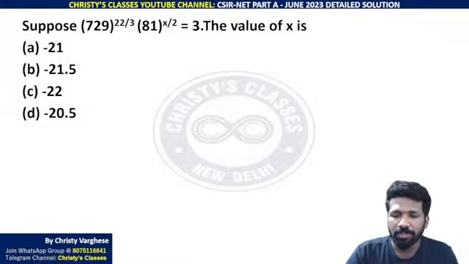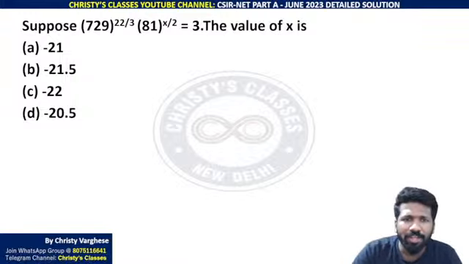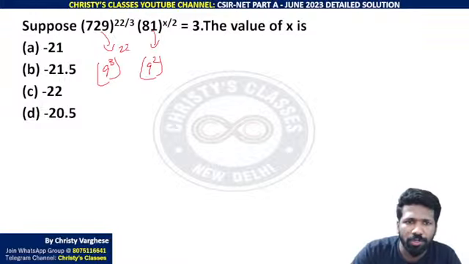Okay, so I'll explain. 729 raised to 22 by 3. 729 is actually 9 into 9 into 9, 9 cube ना. 81 is 9 square, 9 into 9. So इसको मैं 9 cube लिख रहा हूँ, इसको मैं 9 square लिख रहा हूँ. Raised to 22 by 3. Raised to x by 2 here.